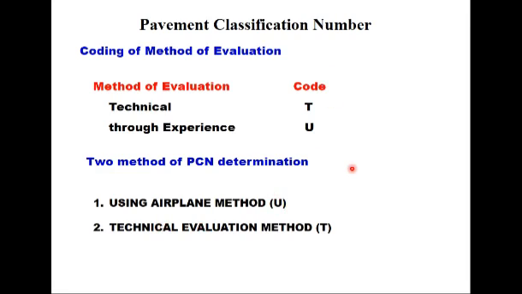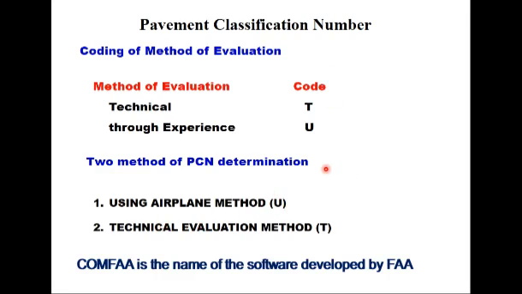Now I'll explain these two methods in detail. To facilitate the use of ACN-PCN system, FAA developed a software that calculates ACN values using the procedure given by ICAO, and this software is called COMFAA. It can be freely downloaded from the website of FAA.